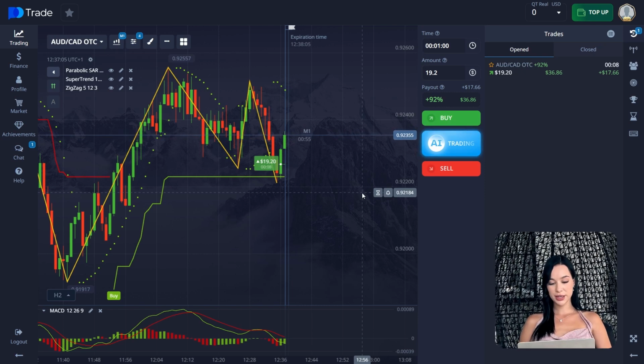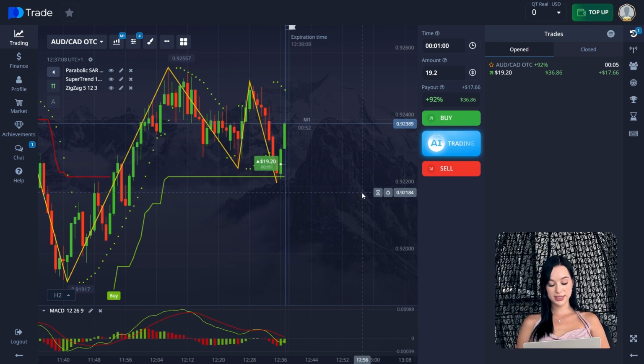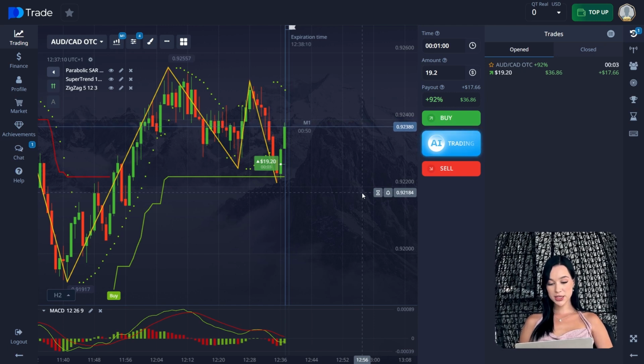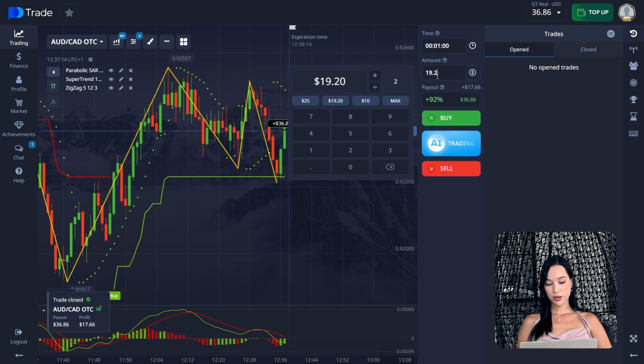Because here, as you can see, not all of the indicators are giving us a buy signal yet. So yeah, we close the trade in the plus, we change our amount of money, and we go to another situation.